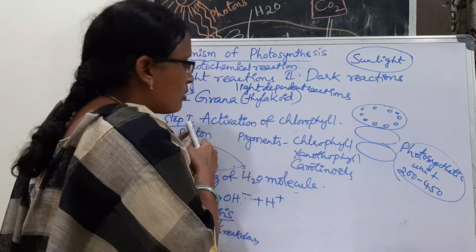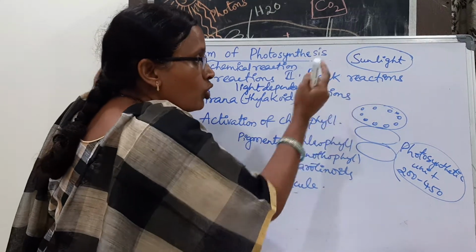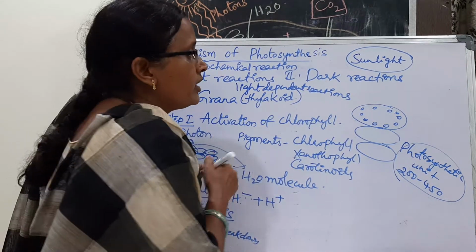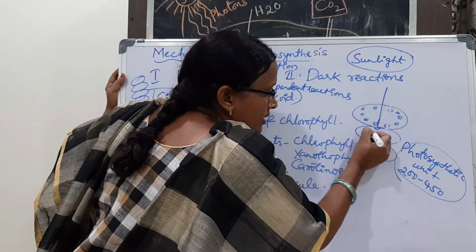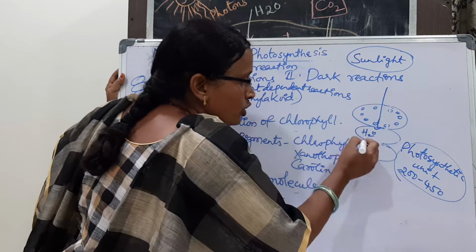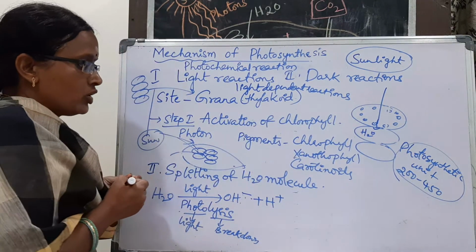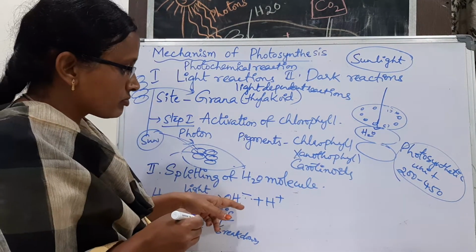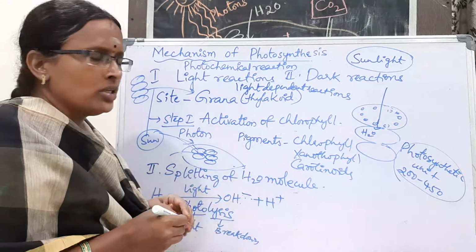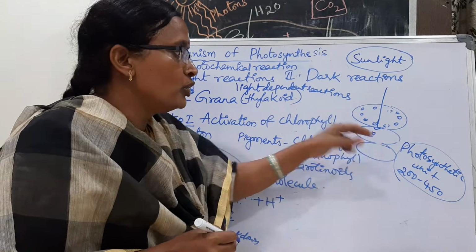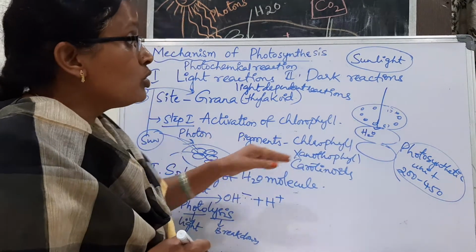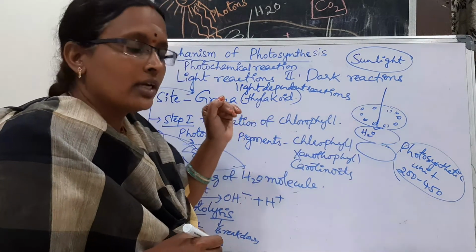They take light in the form of photons, and on one side the chlorophyll molecule is going to be activated, and on the other side whatever water molecule has entered the thylakoid is going to be split into hydrogen ion and hydroxyl ion. Oxygen is also produced in the lumen of the thylakoid only.